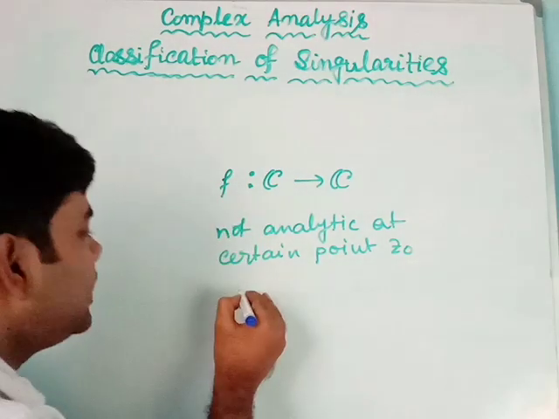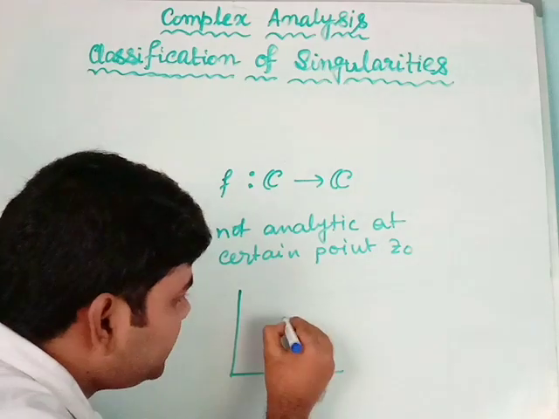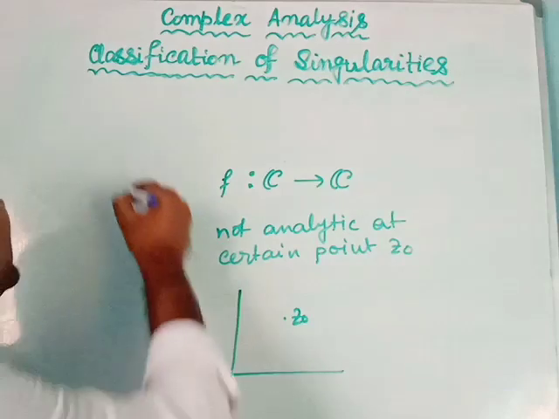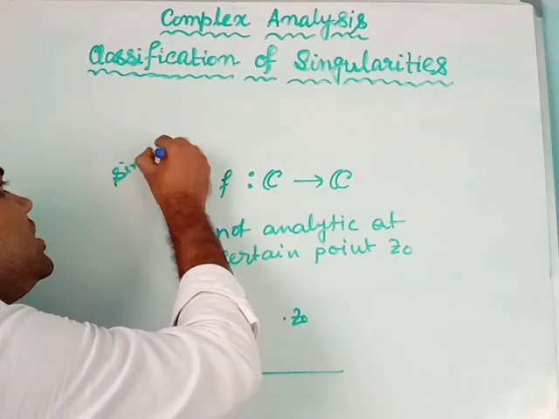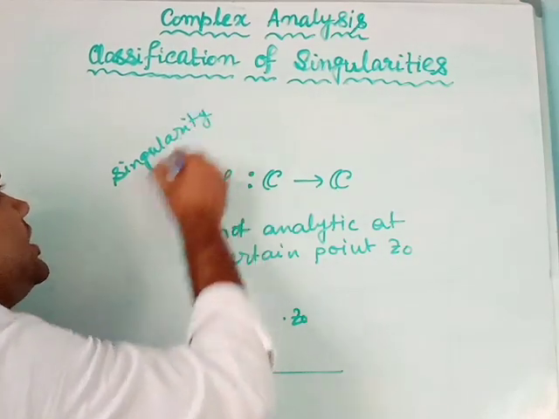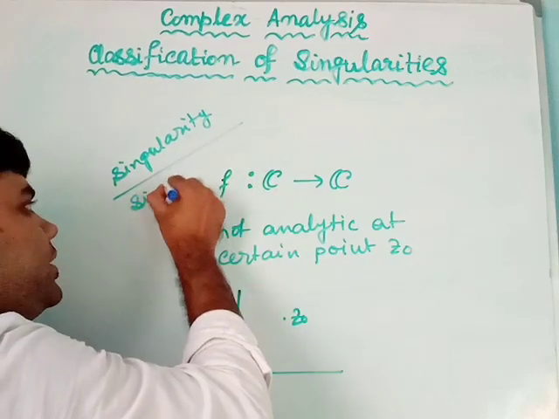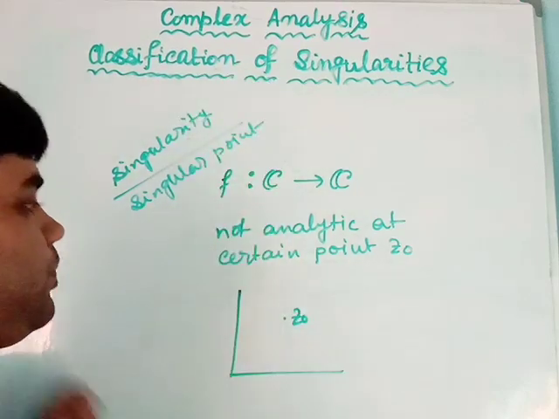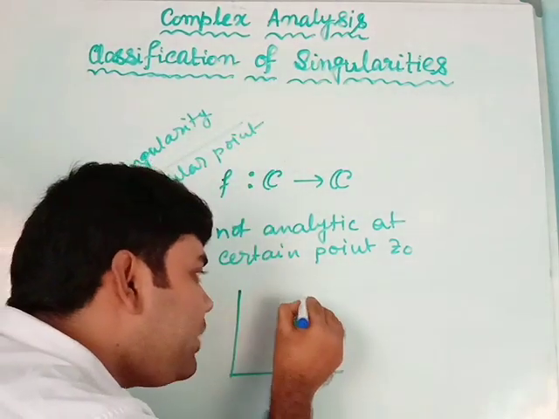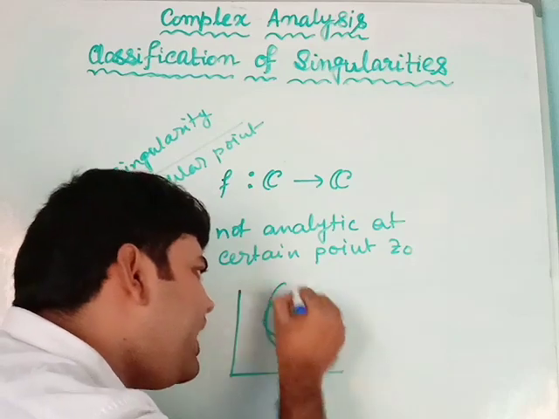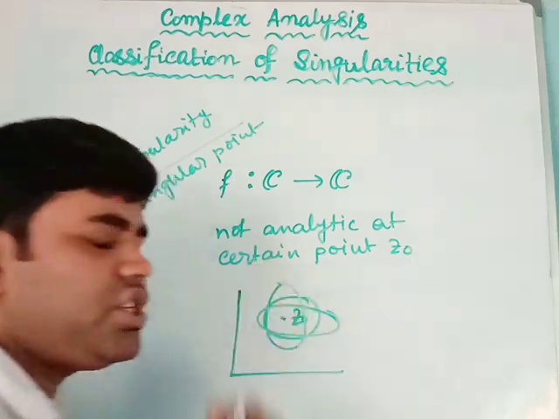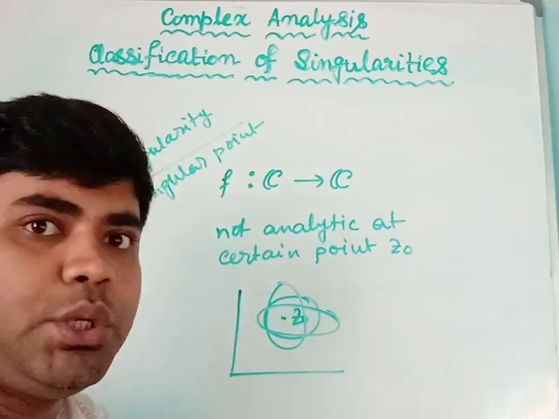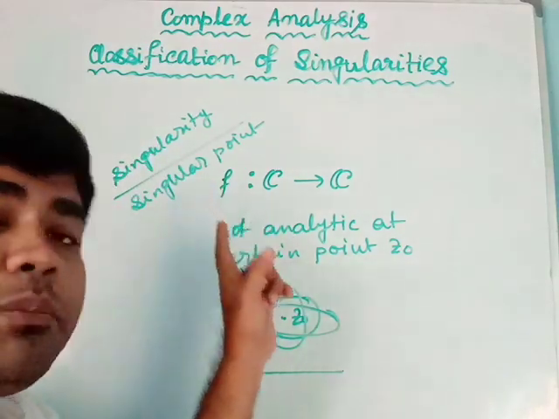This means what? Suppose this is the z0 point. Now z0 will be called a singularity or singular point if, for any neighborhood you take surrounding z0, there will be at least one point in those neighborhoods where the function f will be analytic.